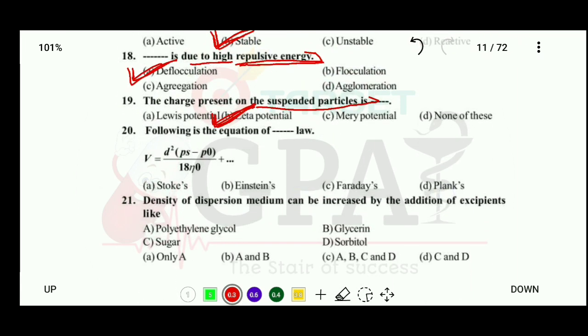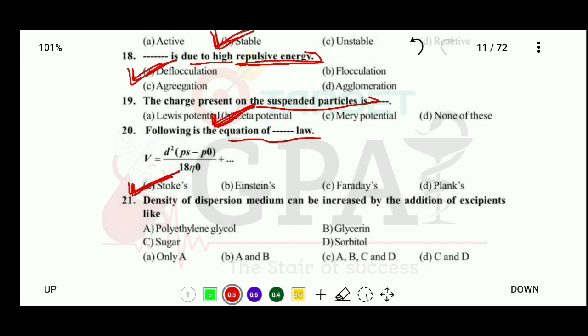Okay, following is the equation of which law: Stokes law, Einstein law, Faraday law, or Planck's law. So the correct answer is that this equation is Stokes law. V is equal to d square bracket rho s minus rho naught, divided by 18 eta naught.